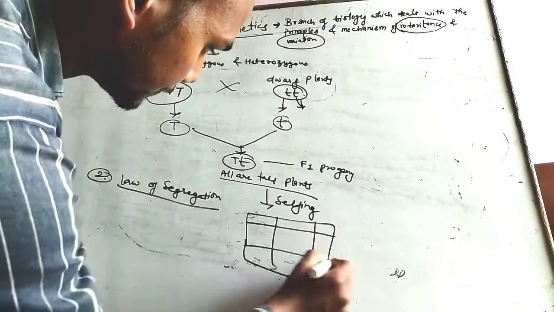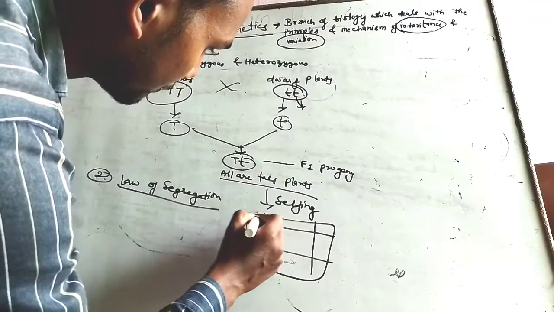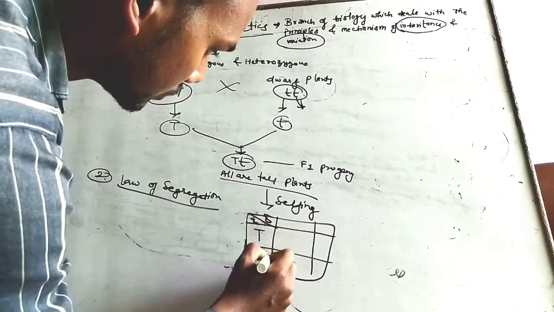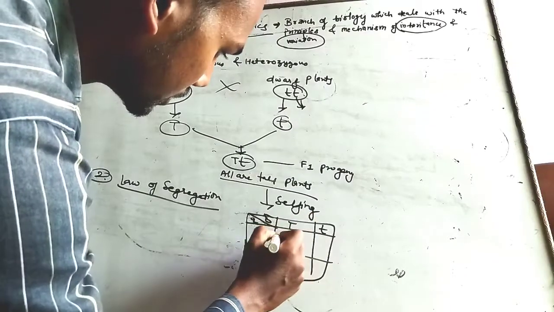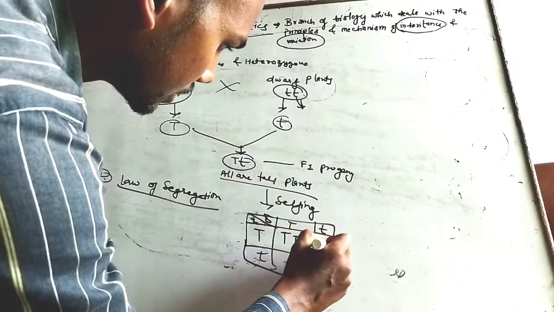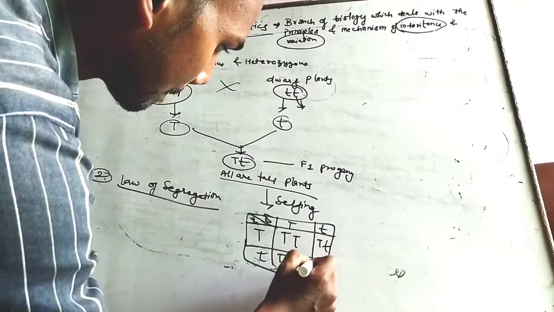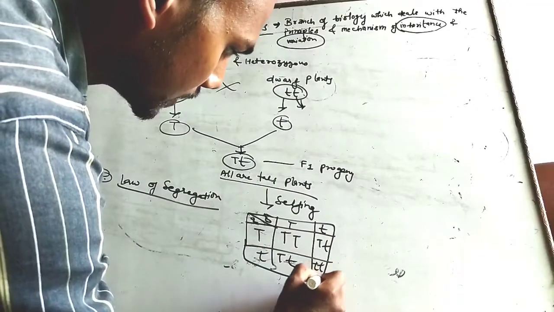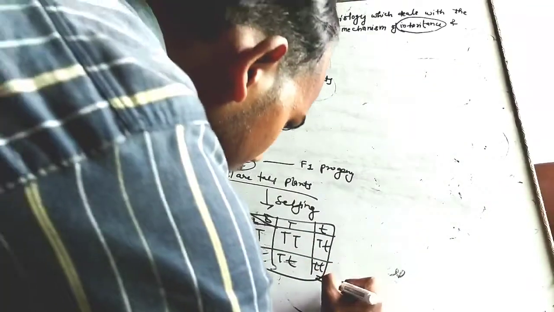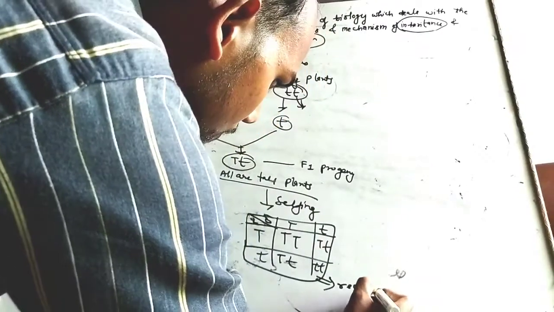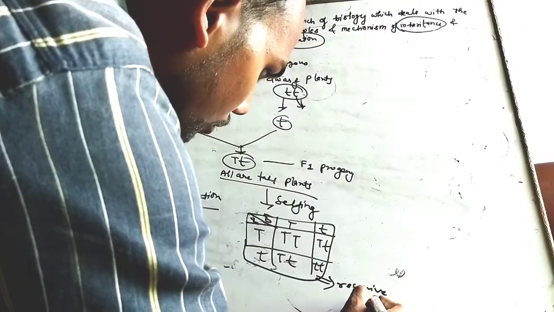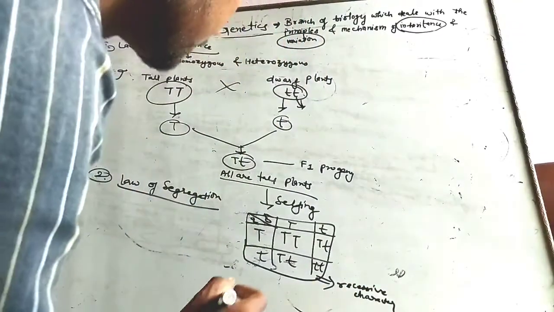Draw the Punnett square. What we will get here is this one, the recessive character has been shown. The recessive character, that is the dwarf plant.